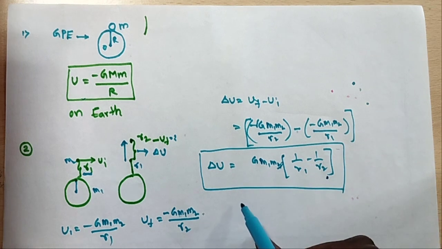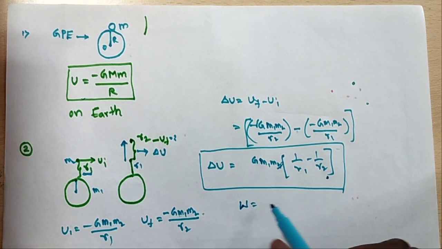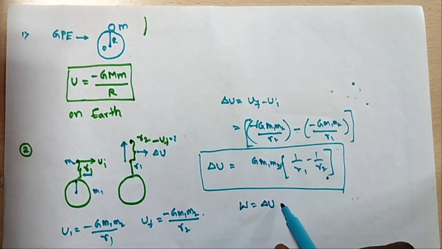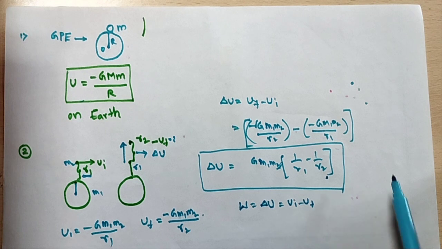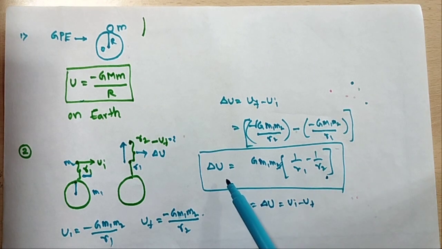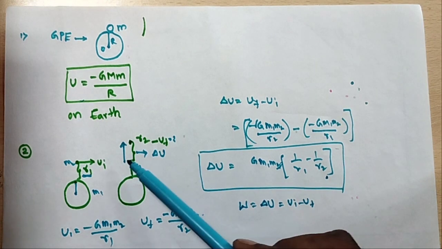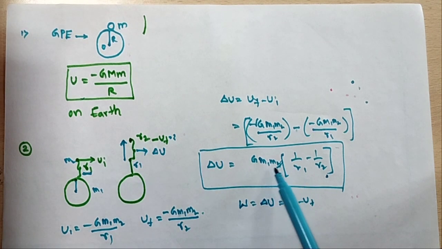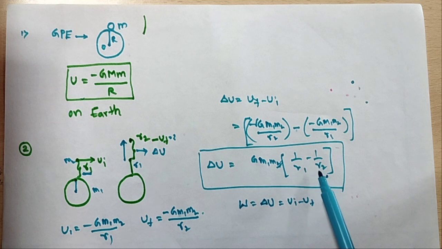So always W is equal to the change in potential energy, delta U, that is U initial minus U final also. So this is the change in potential energy when the body is lifted from height r1 to height r2: G m1 m2 times 1 by r1 minus 1 by r2.